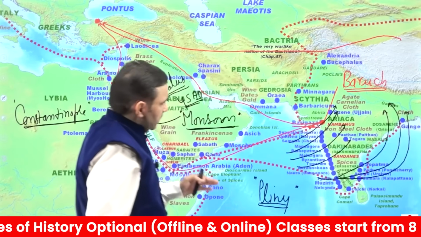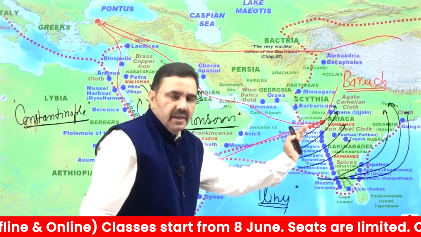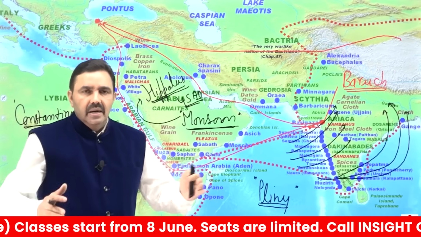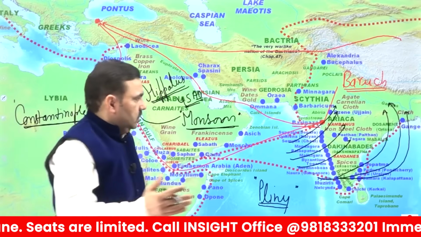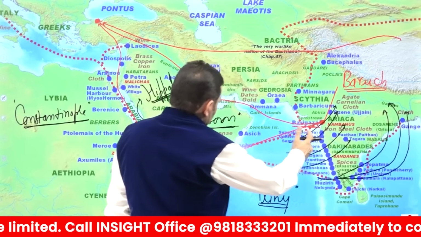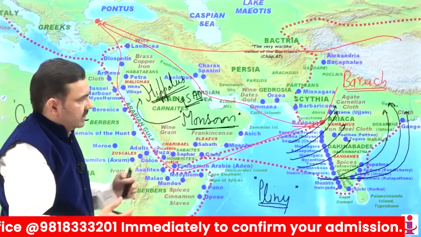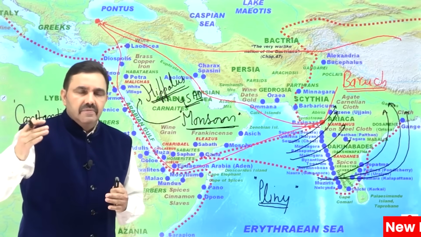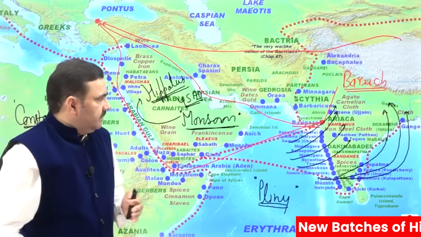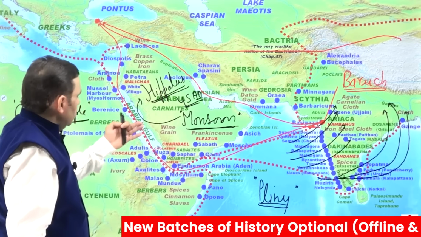So in one season, the monsoon winds could push the ships towards India. And in another season, post-October, the winds were changing direction. So ships could move easily from India to the Western world. So the discovery of monsoon winds made the sea journey safe, or you can say safer, faster, easier. India's exports increased enormously. So this was Indo-Roman trade.